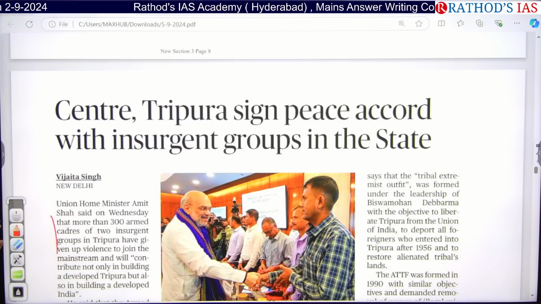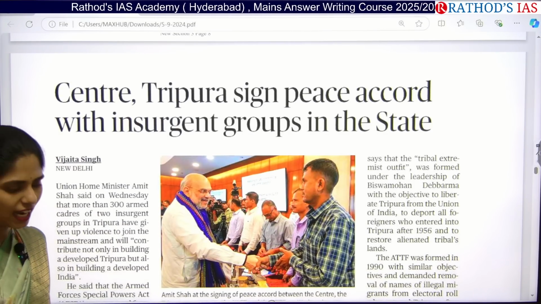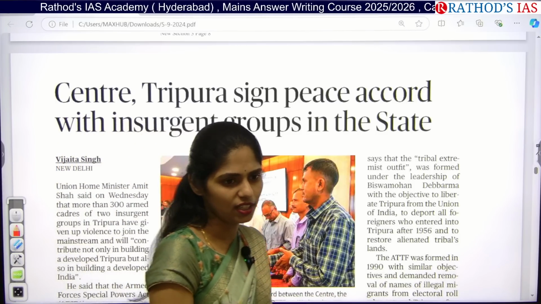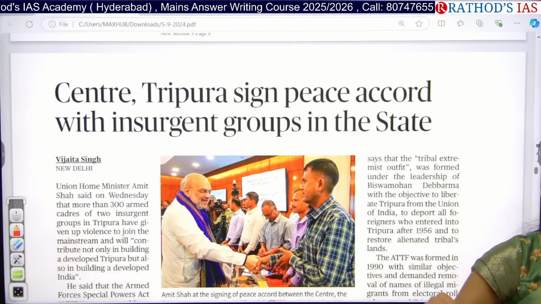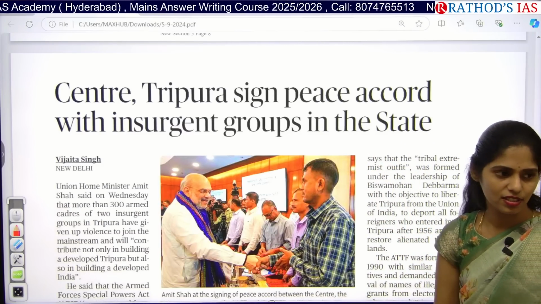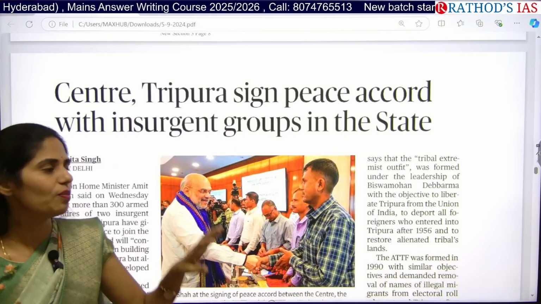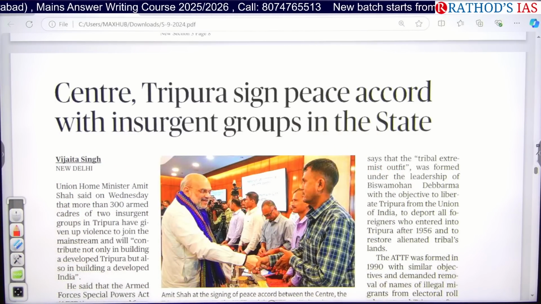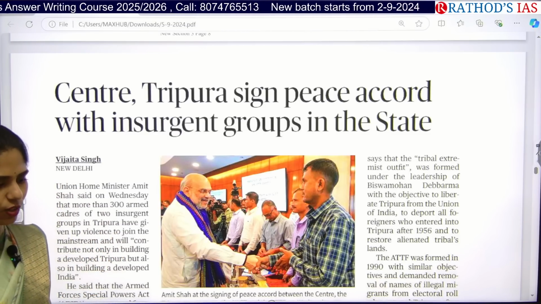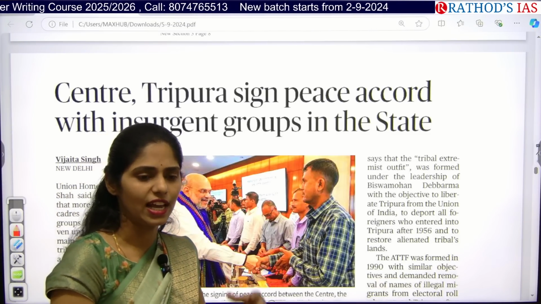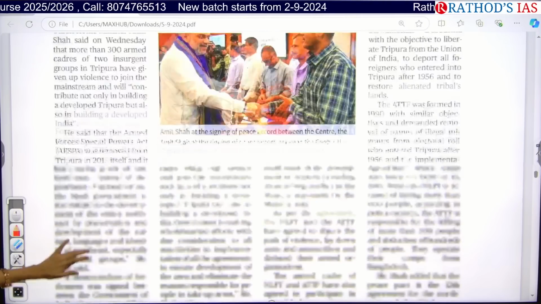Okay, so see what happened here. There are some insurgent groups in Tripura, and for the last decade, meaning 10 years, our government has been trying a lot to decrease this insurgency in the northeastern region. And finally, this is the third time in the last 10 years that the government made an agreement with Tripura's insurgent groups. As of now, remember this for your internal security classes. Sandeep sir will be taking all those things, okay?